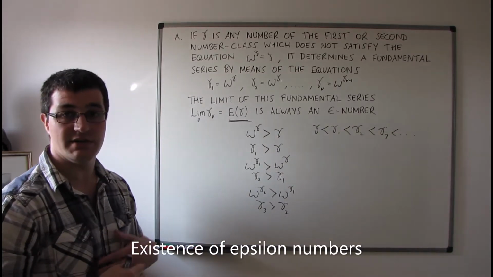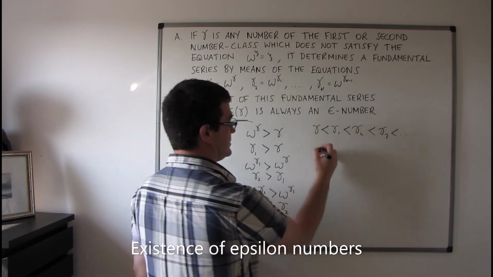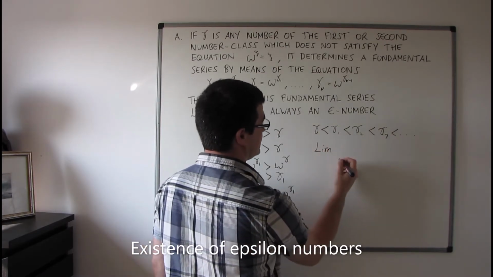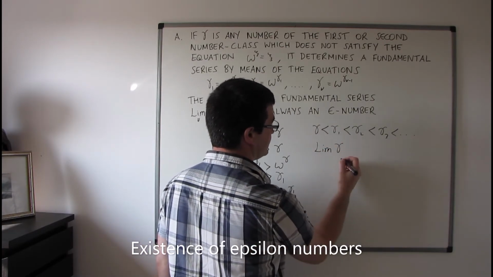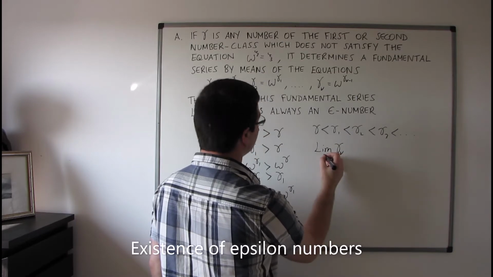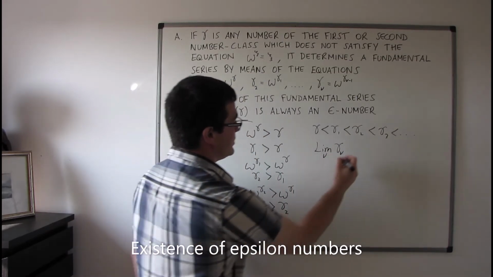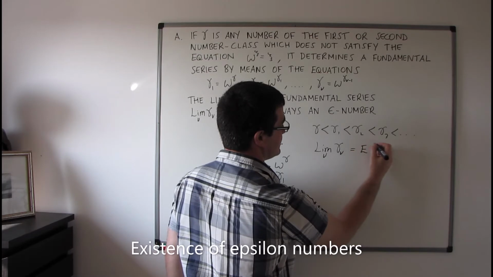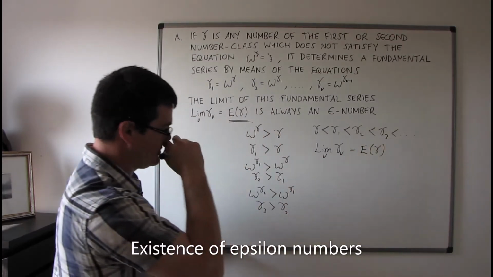If it's a fundamental series, it must have a limit. So the limit of gamma nu we will call E gamma.